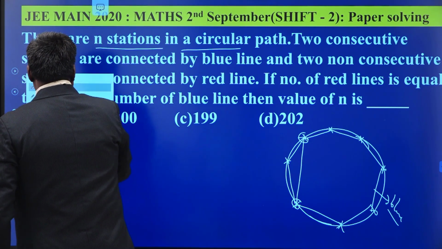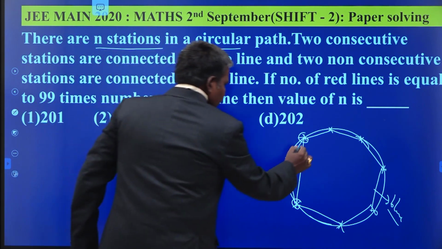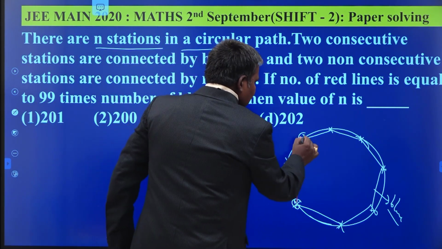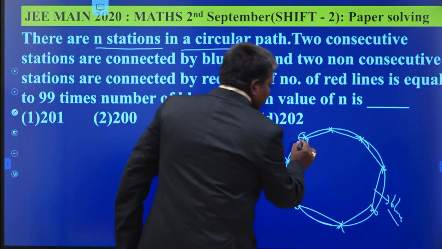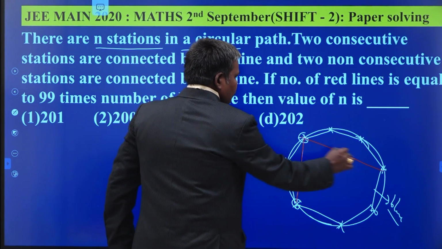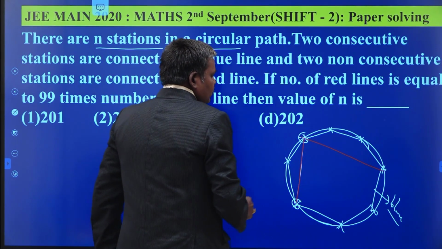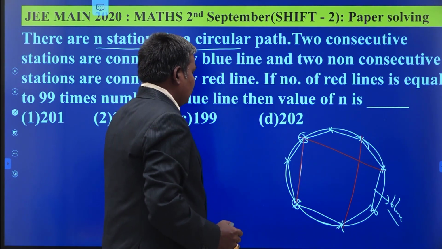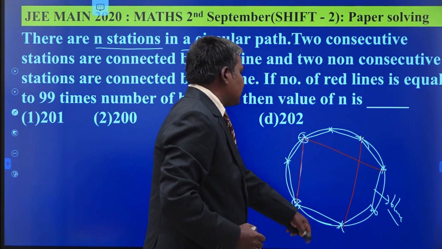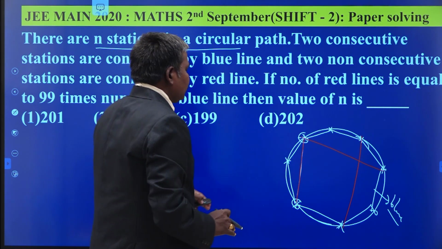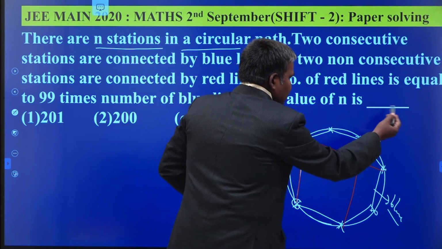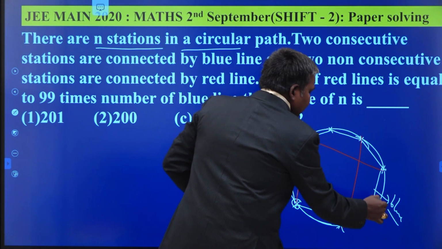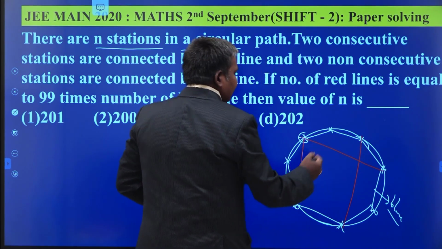Suppose these are not consecutive, connected by red. These are also non-consecutive stations connected by red line. These are also not consecutive stations connected by red lines. So these are blue, the board itself is white, and these are red.